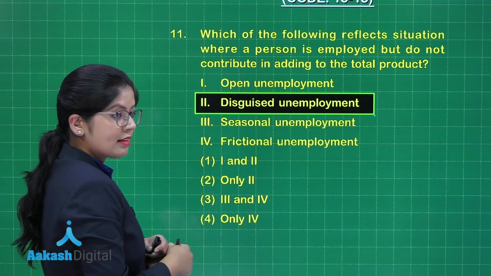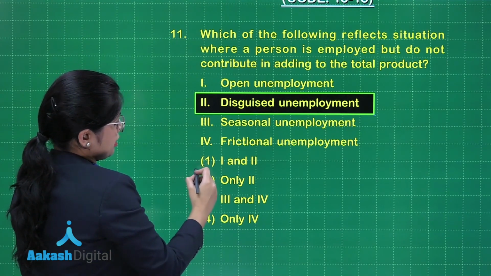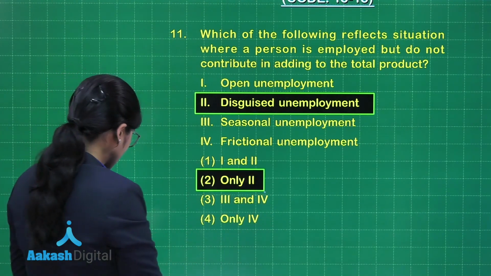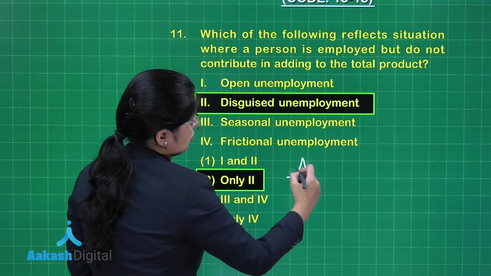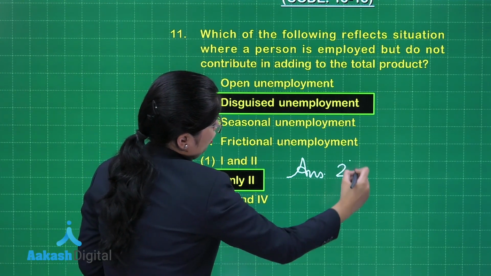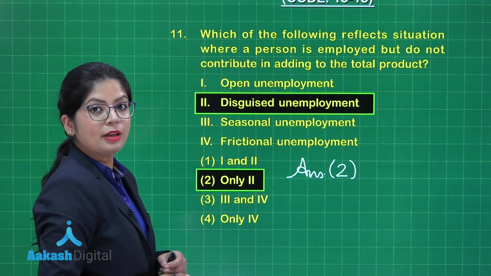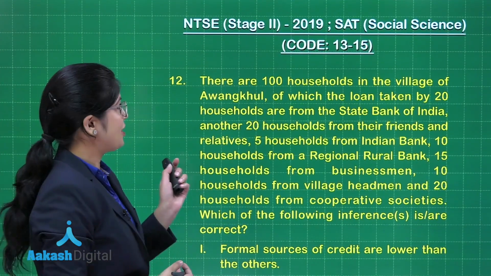And which option states that for us? The option that is given here is option number 2, and hence the answer to the question should be correct, option number 2. Let's look at the next one. Let's proceed to question number 12 now.